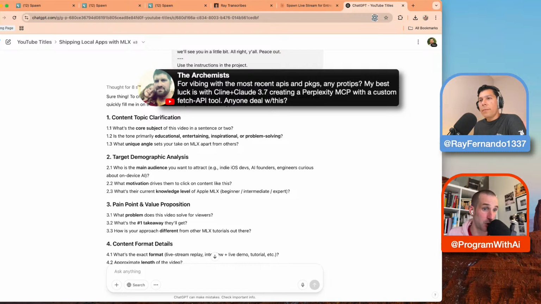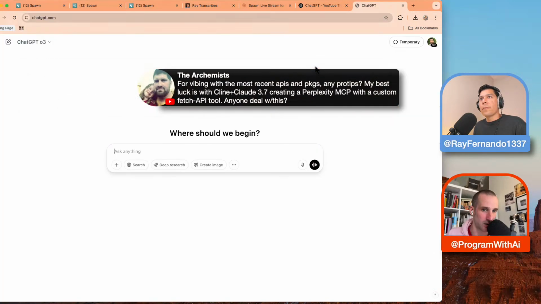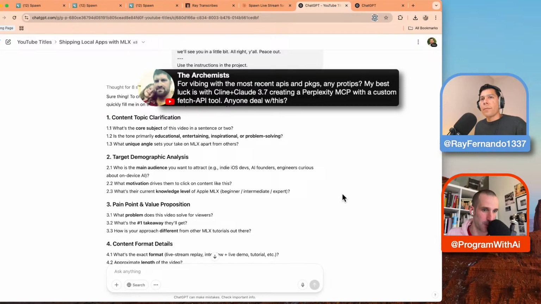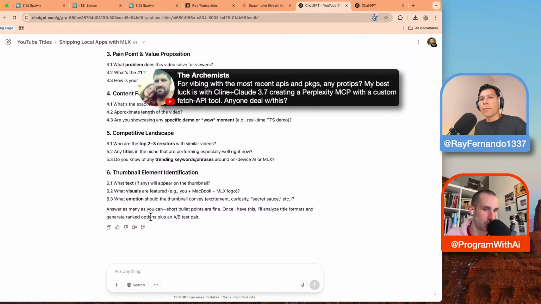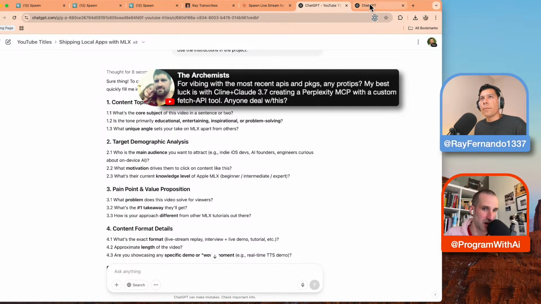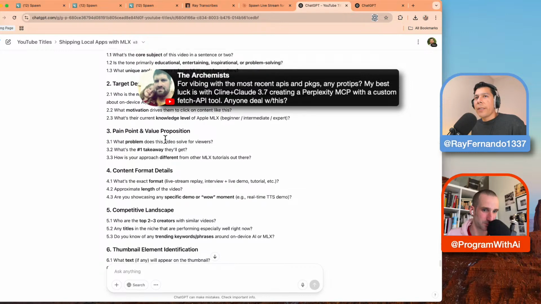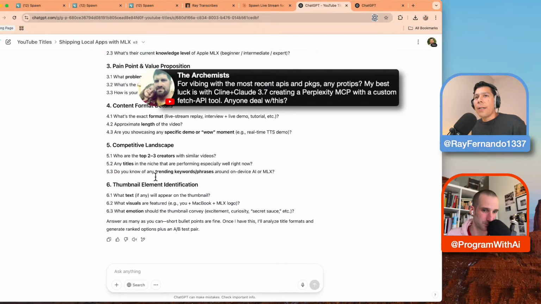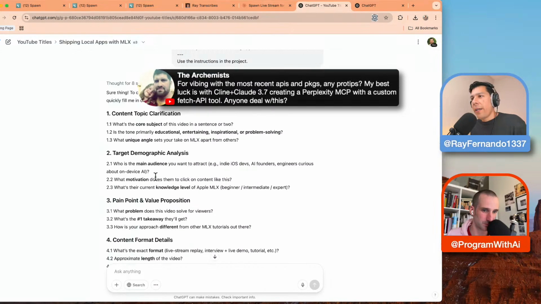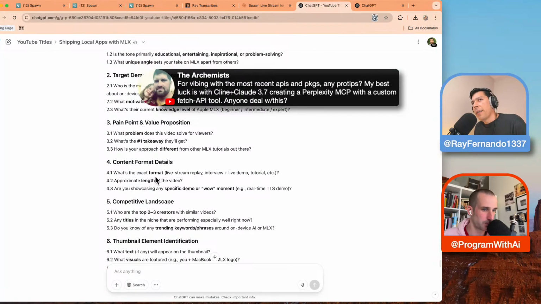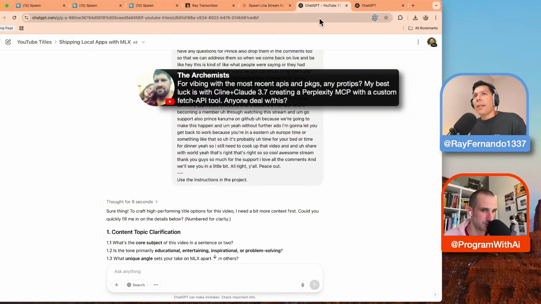And then for using the most recent APIs and packages, what I do now, especially with O3, and maybe you can open a new tab, right? You were talking about this text to speech, or you can choose any kind of package that you want. What I now very often do is take a GitHub repo link, for example. So now it was able to pull in the instructions, right? Yeah. And the instructions are clarifying the topic that I want to have. I think I need to refine my instructions. Claude Sonnet, I don't think it would do the same thing.